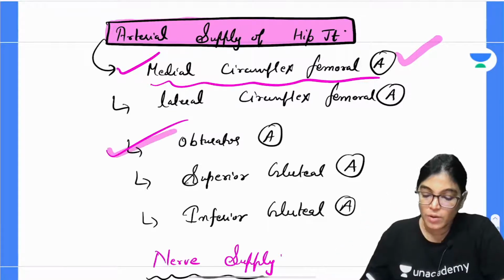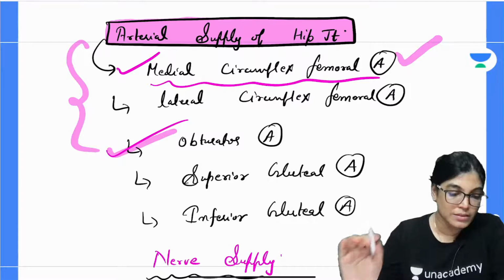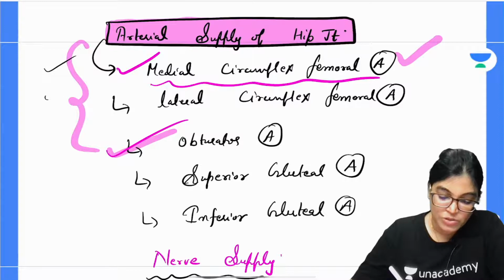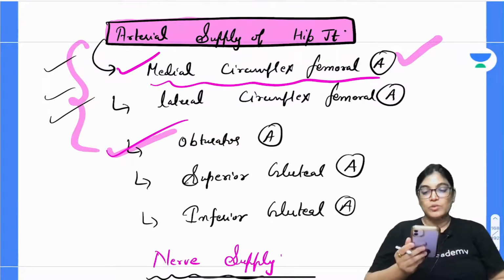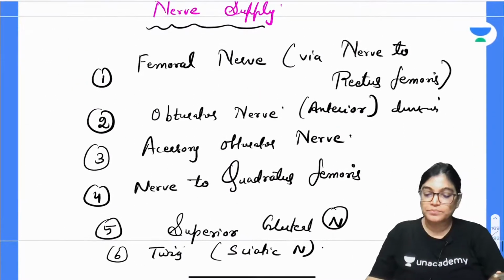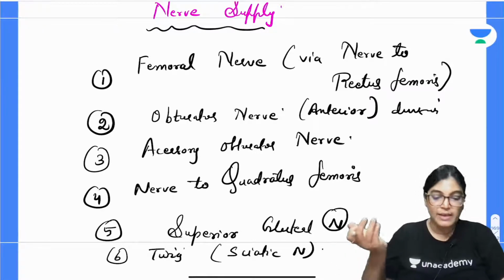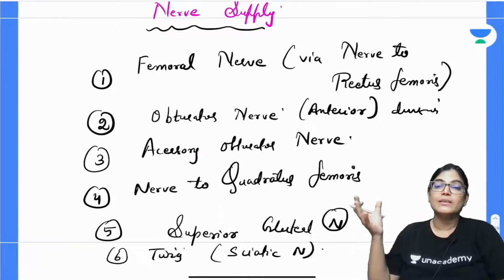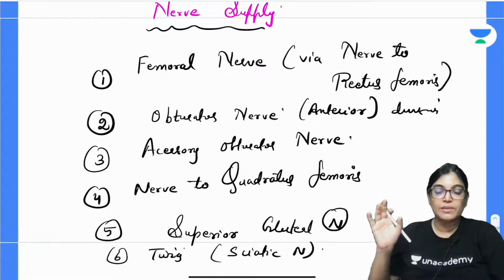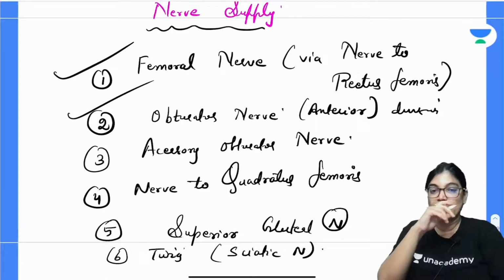Other than that, we have the obturator and lateral circumflex. So these first three arteries, please don't forget: medial circumflex, lateral circumflex and obturator artery. Among them, the most important is the medial circumflex femoral artery. Nerve supply is very easy to remember. The femoral nerve and obturator nerve are the important nerves. We know the important nerves of the lower limb: femoral, obturator, and the sciatic nerve is the long nerve. So the sciatic nerve is giving a twig, and the femoral and obturator nerves are basically giving the major innervation.